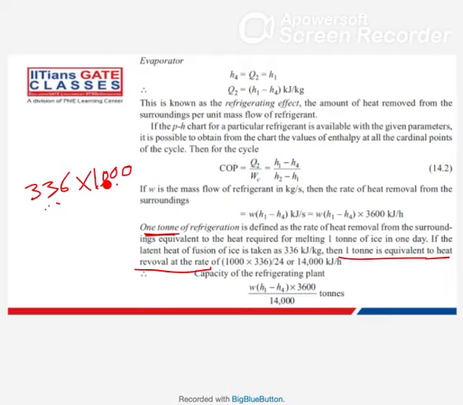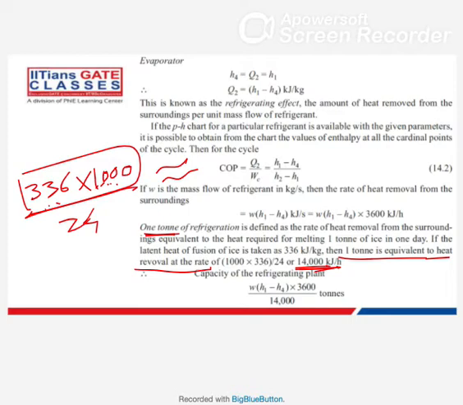You can extract this much amount of heat in 1 hour also, but the definition says that in one day how much heat you should extract to convert this, so divide by 24. Okay, so this value is equivalent to 14,000 kilojoule per hour.